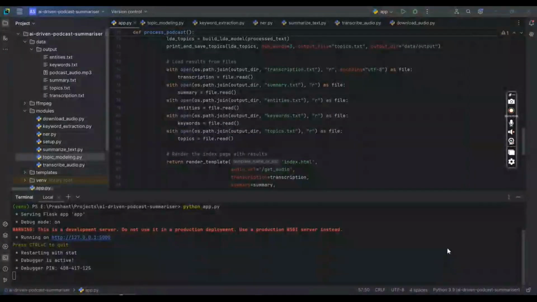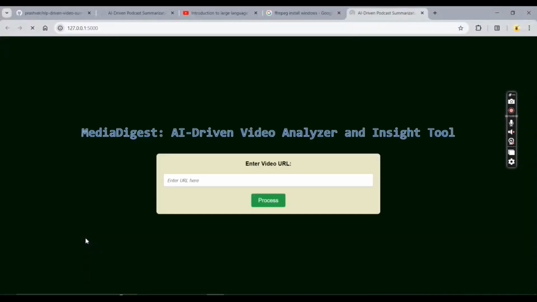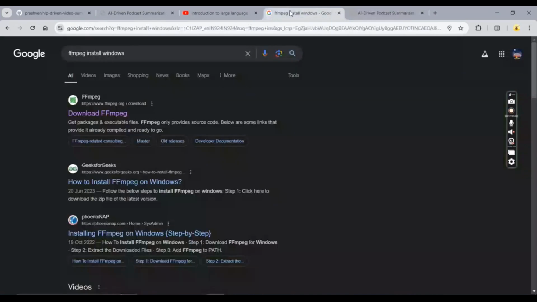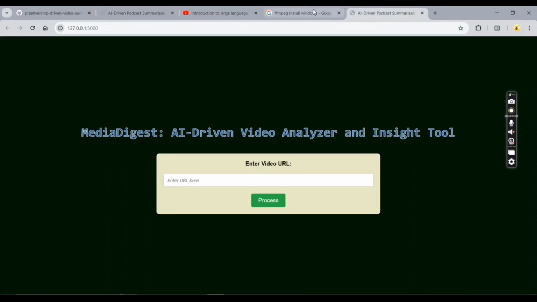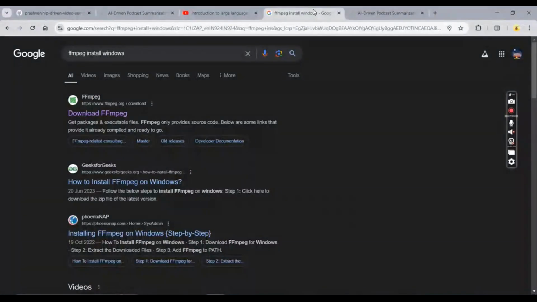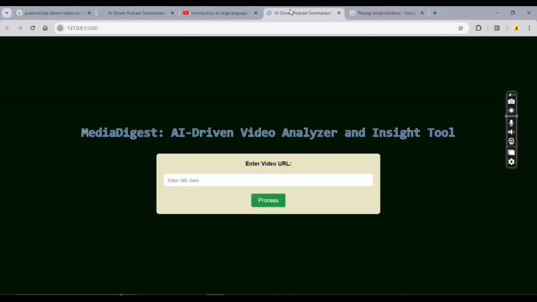So our Flask app is live on our local server. Let's go on it. Okay. So yeah, here's the resource I told you about, the FFmpeg, which we need to install and keep in a suitable directory for the audio and video processing task. So for now, let's come back to this app.